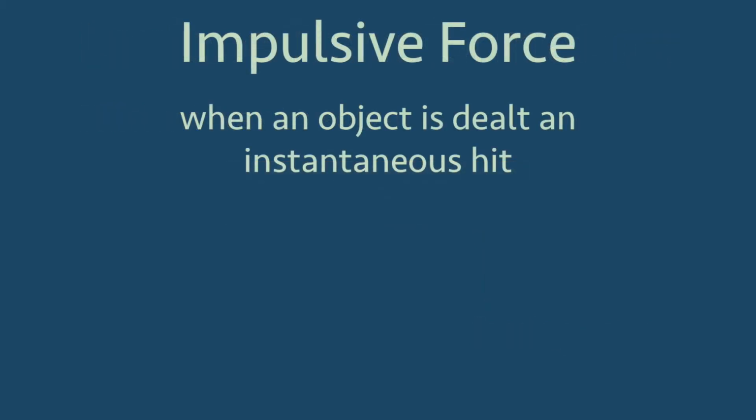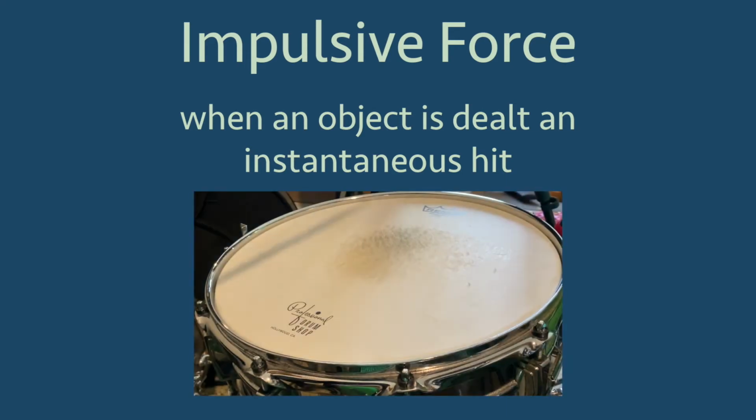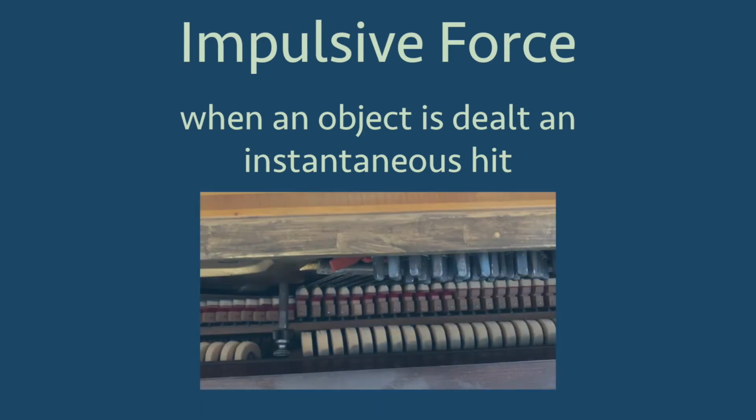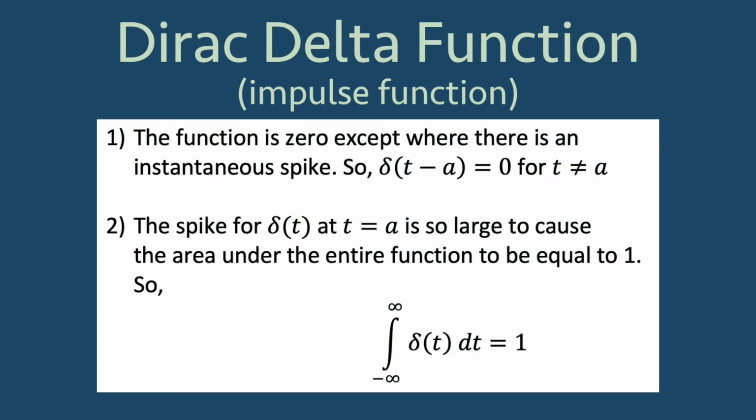Another kind of forcing term is an impulsive force, which comes about when an object is dealt an instantaneous hit, like a stick on a drum or a piano hammer on a string. The theoretical physicist Paul Dirac defined such a function in the early 20th century, which we call the Dirac delta function or the impulse function.